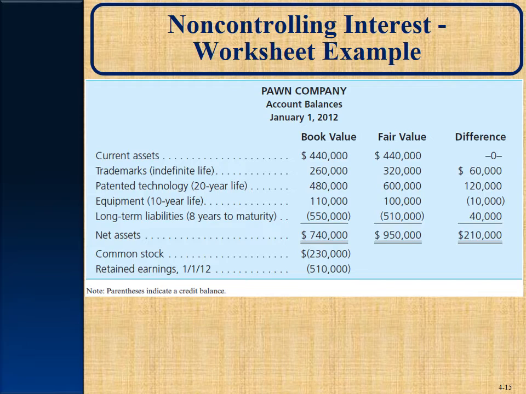The equipment decreased in value, we've seen this before, by 10 grand. And then the long-term liabilities decreased 40,000 between book and fair value. Okay, so remember, those differences are what will be amortized depending on their life. So we've got the patent at 20 years, we have to amortize that. Equipment is 10, and then the long-term liabilities will be 8.